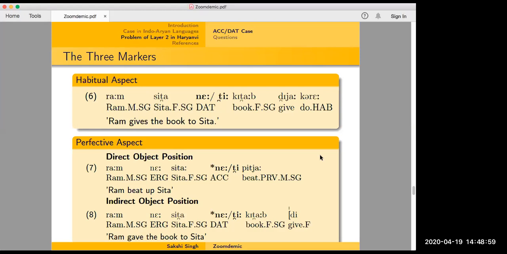To be able to develop a full accounting of this case distribution, perhaps we need to extend the set of contexts in which we look for this case form. Other people have questions too, so I'll keep quiet for now.